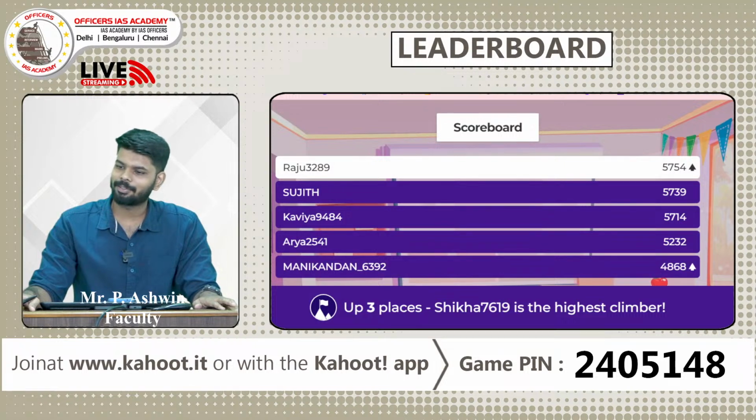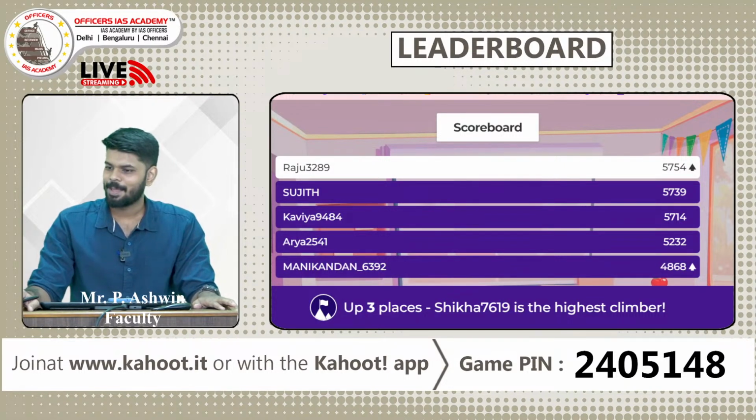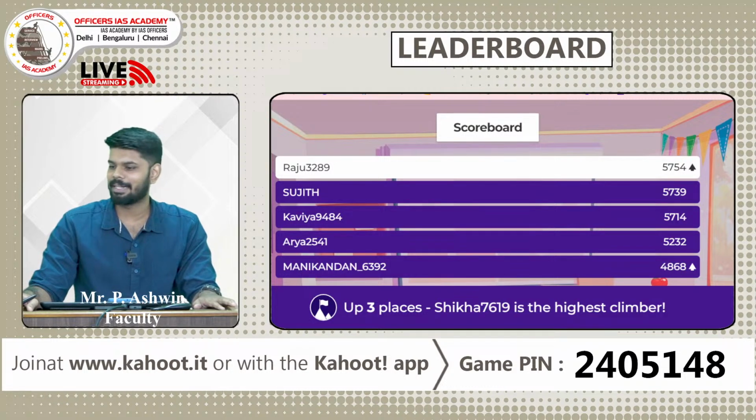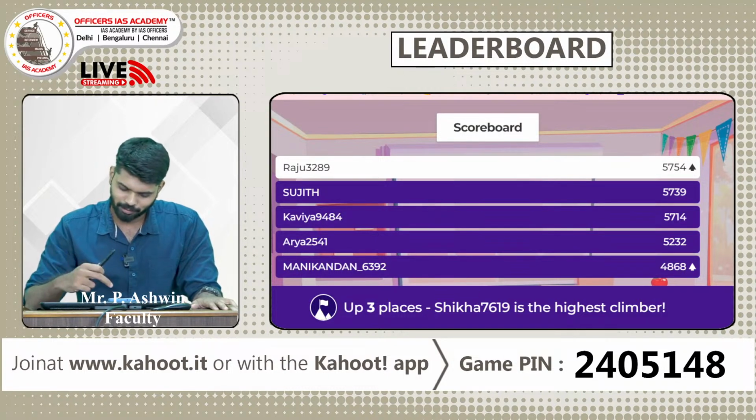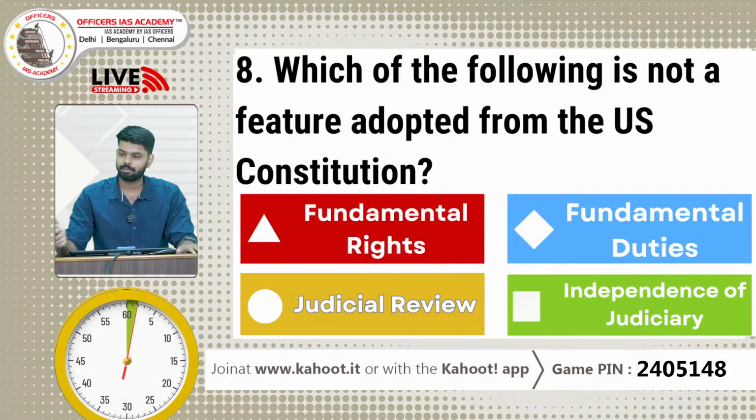So finally Sujit has been dethroned from the first place. Right? Raju is leading the board, followed by Sujit, Kavya, Arya and Manigandan. Right? And Shika 7619 is the highest climber, climbed by 3 places. That's really good. Let's move to the next question. The 8th one.